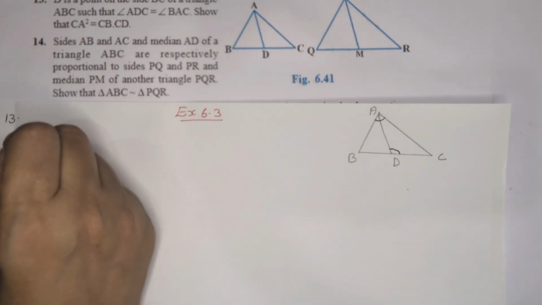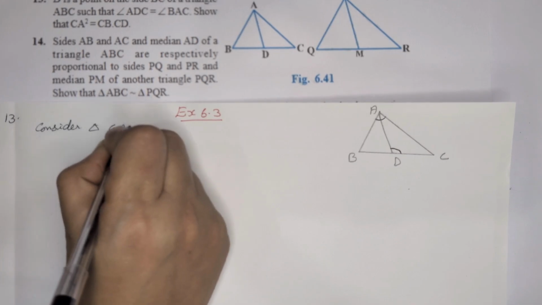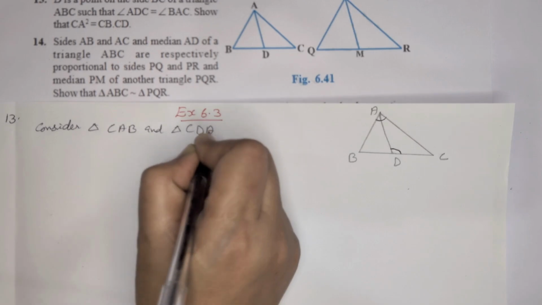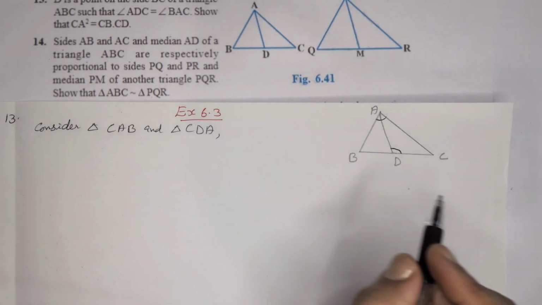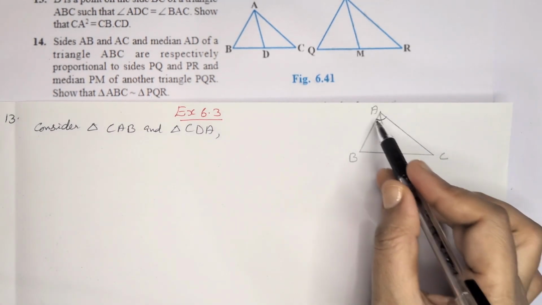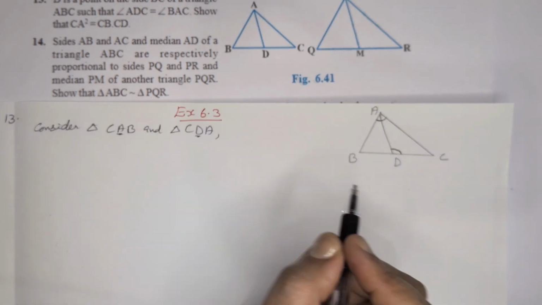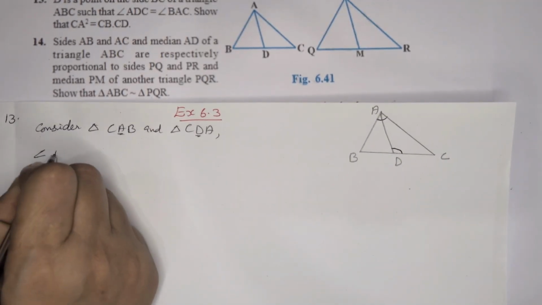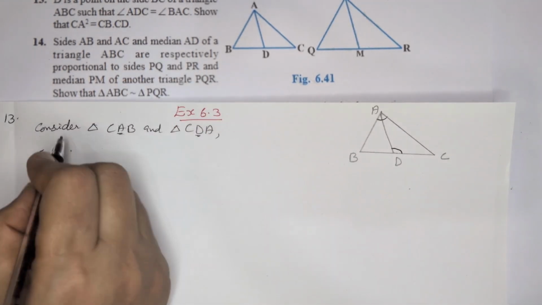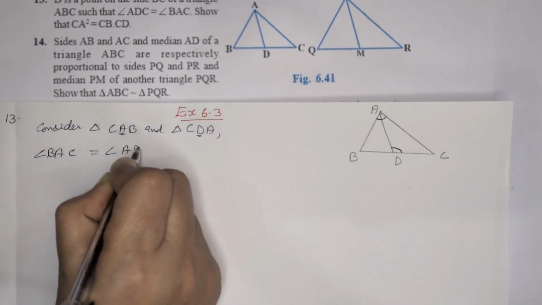For that, consider triangles CAB and CDA. Here we can see these two angles are equal, it's given: angle BAC is equal to angle ADC, given.